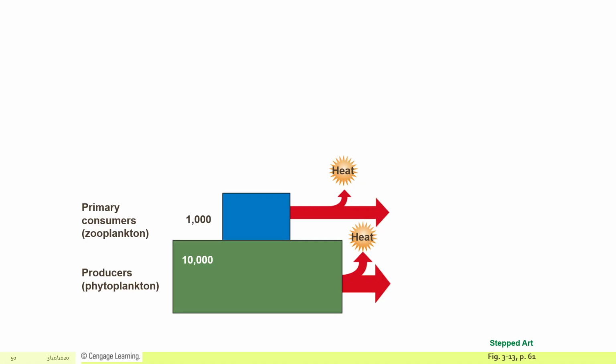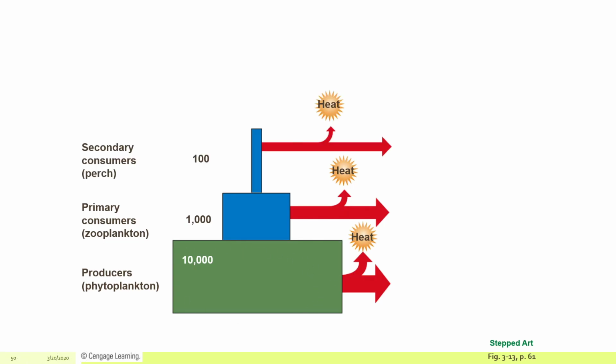The primary consumers are the consumers that eat the producers. So in this example, we're seeing phytoplankton being eaten by zooplankton. If you had 10,000 available calories in the phytoplankton biomass, you would only have 1,000 calories available in the zooplankton. This does not mean that the zooplankton are eating 10,000 calories. It means that they're only getting 1,000 calories from the original 10,000 calories available. The secondary consumers, or perch, a type of fish, would again have only 10% of the available energy, because we lose energy to heat and to this last column we'll talk about.